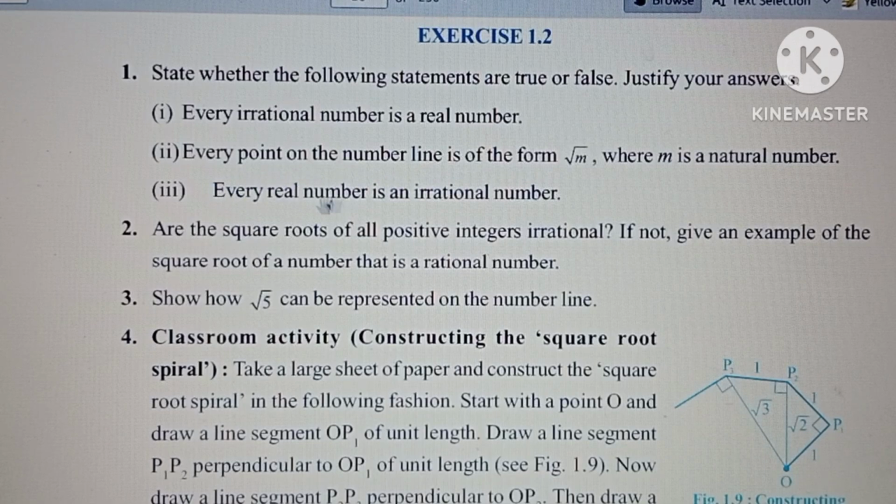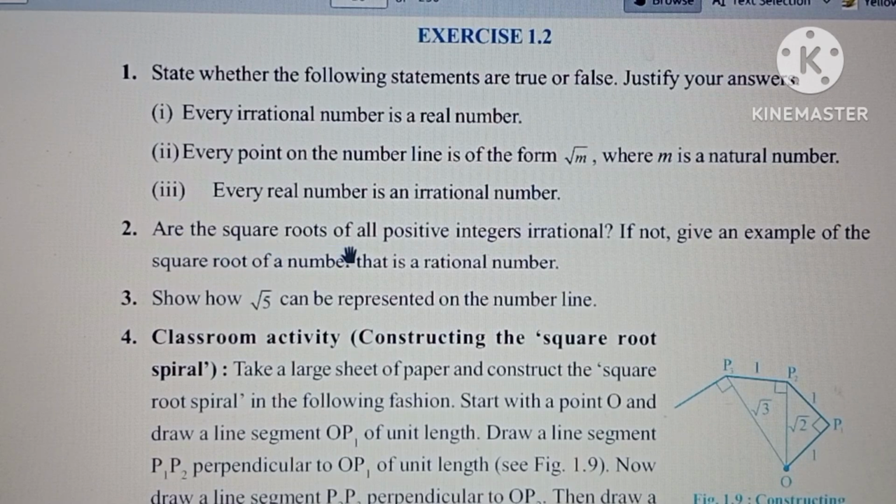Every point on the number line, this is over. The third one, every real number is an irrational number. Is every real number an irrational number? రియల్ నంబర్స్ ఎట్లా ఉండే? అన్ని నంబర్స్ ఇర్రేషనల్ నంబర్సా? కాదు కదా. రియల్ నంబర్స్ లో బోత్ రేషనల్ అండ్ ఇర్రేషనల్ నంబర్స్ ఉంటాయి అన్నమాట. So this statement is false.